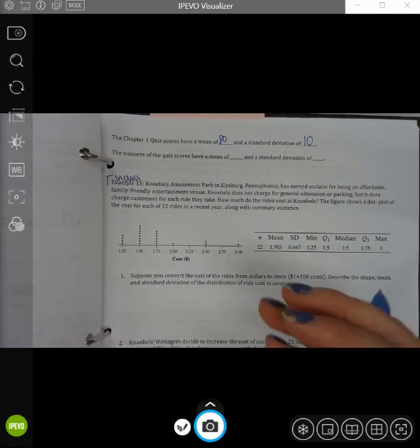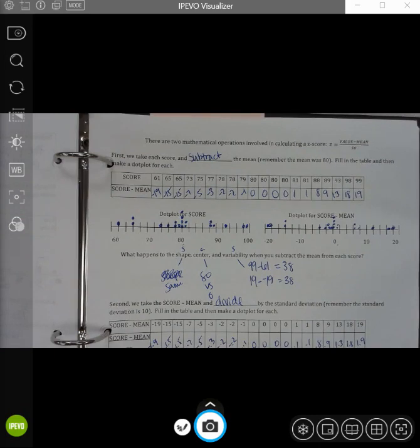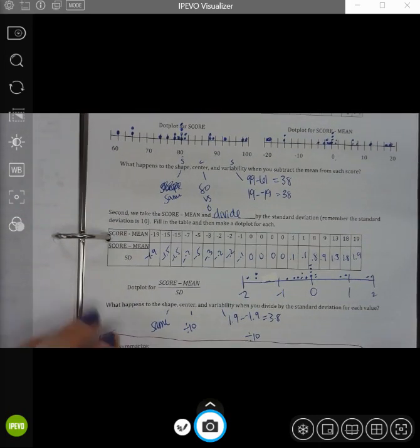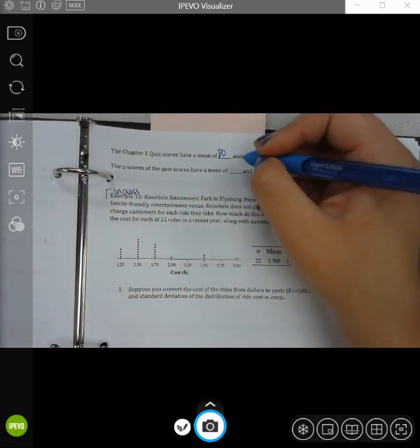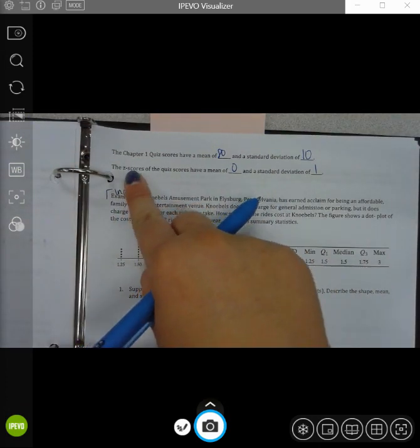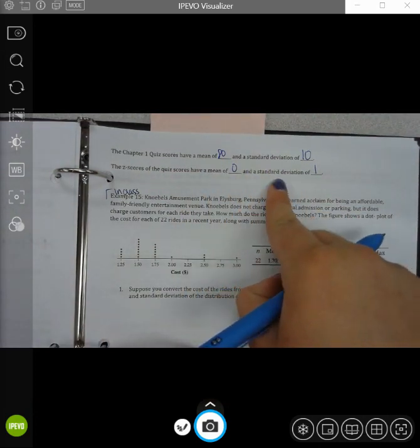Once I standardized my data, so once I took a z-score, essentially, we're looking down here after all the z-scores are done, your new mean was 0. And our new standard deviation is 1. We did not calculate that out, but I'll tell you the new standard deviation is 1. So anytime we have a z-score, this is going to be true. You're going to standardize it so that your mean is 0 and your standard deviation is 1. Again, we'll talk more about this when we dive deep into z-scores.